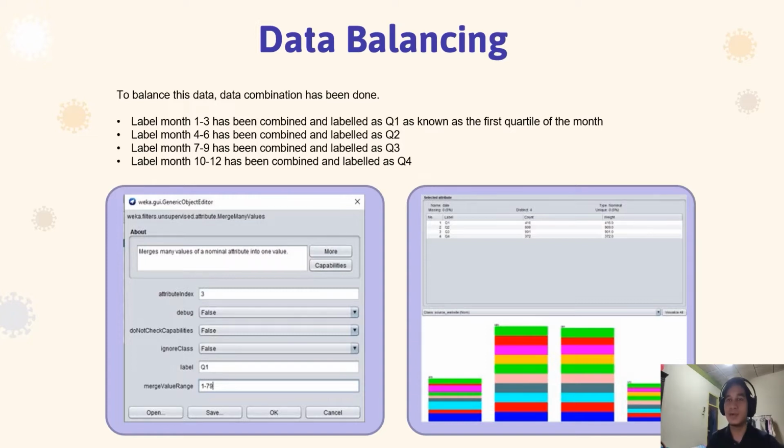Label months 1 until 3 have been combined and labeled as Q1. Months 4 until 6 have been combined and labeled as Q2. For months 7 until 9, they have been combined and labeled as Q3. And lastly, months 10 until 12 have been combined and labeled as Q4.